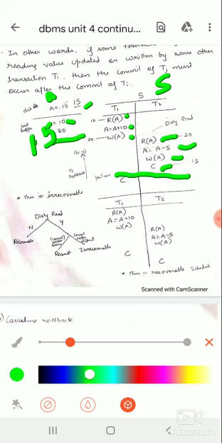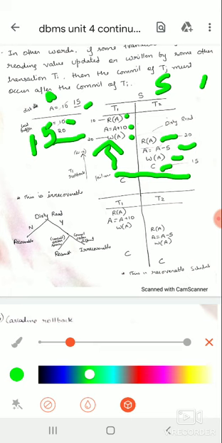Then it should roll back the T1 transaction, and what A value do we get? If it rolls back, then we should get the A value as 10. But here the local buffer is updated with 15 and the disk database is also updated with 15. So it is not giving us the correct result. If it rolls back, we have to get 10, but we are not getting 10.